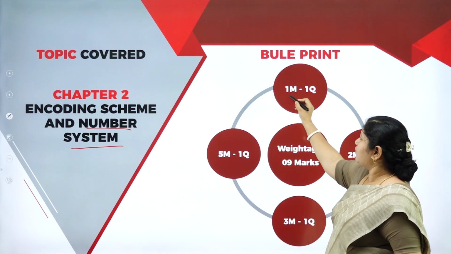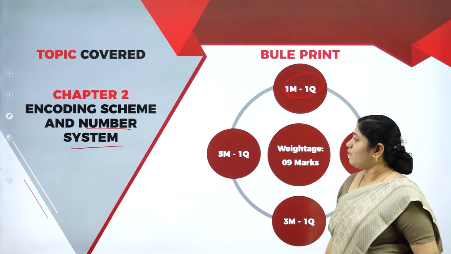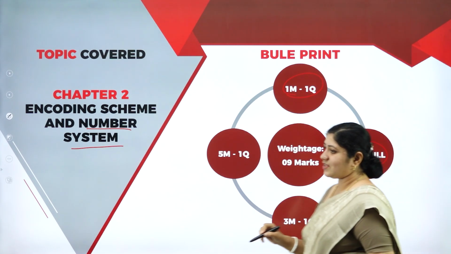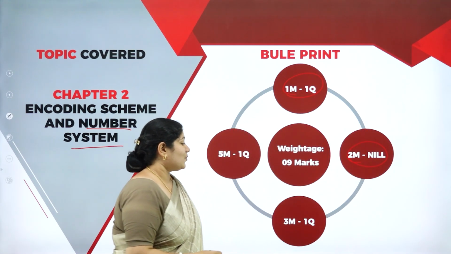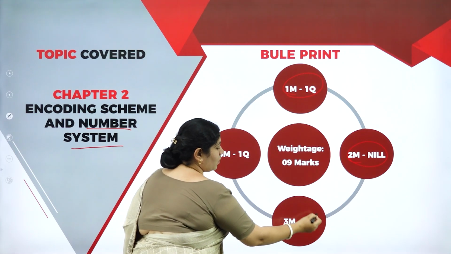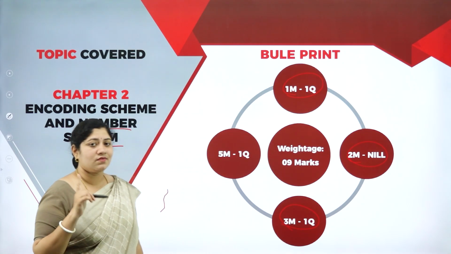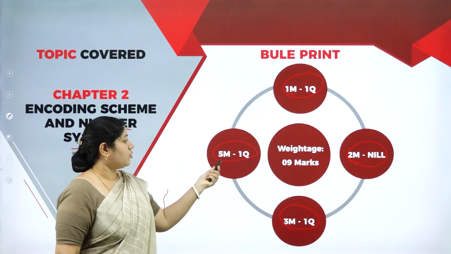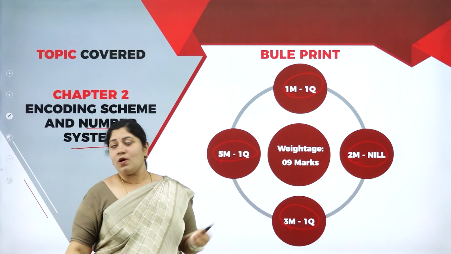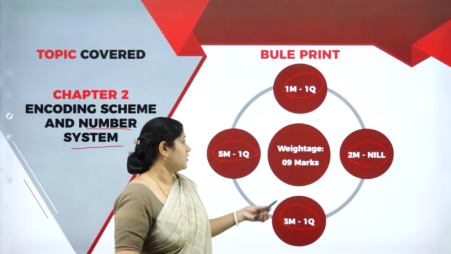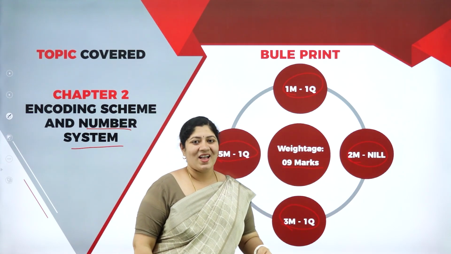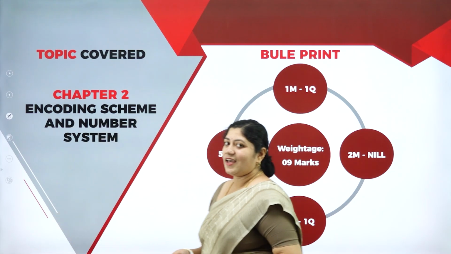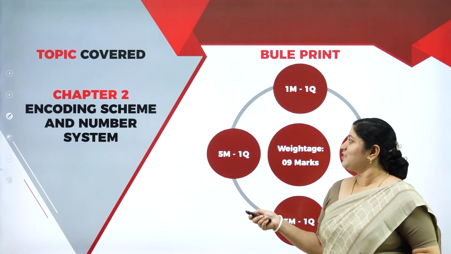As I have told, you'll have 1 question of 1 mark, and then there will be no 2 marks question from this unit, so that you can directly concentrate on the 3 mark question. You'll have 1 question of 3 marks and 1 question of 5 marks. So the total weightage of the second unit is 9 marks. How's that? Isn't it great? All right, let's move forward and see the next unit.